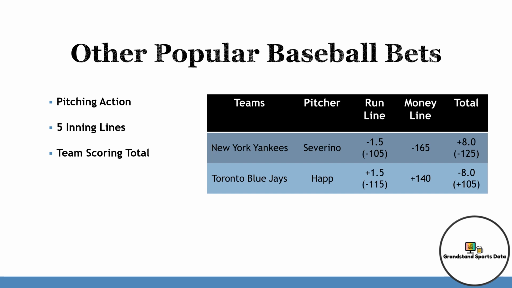Team scoring totals. Team total bets are a way to bet on a game without having to wager on the outcome itself. Instead of betting on a team's money line or run line, or betting on the overall game total, you can bet on the total score of one team. This is a good option if you have a strong opinion on how one side of the pitcher versus batter matchup will play out, but not necessarily the other way.